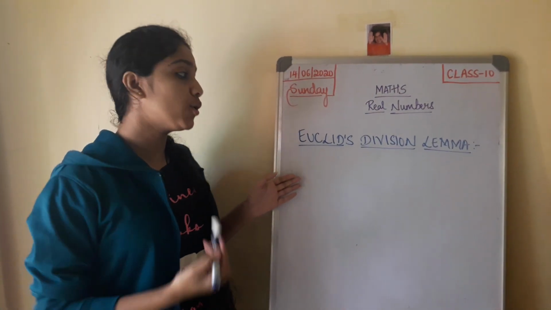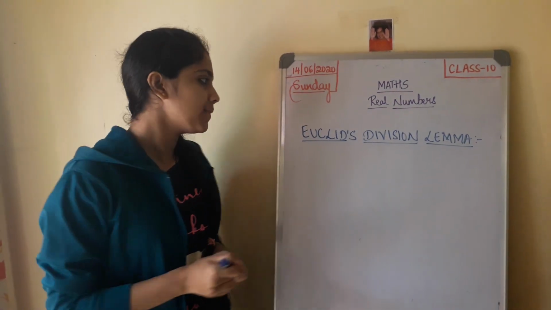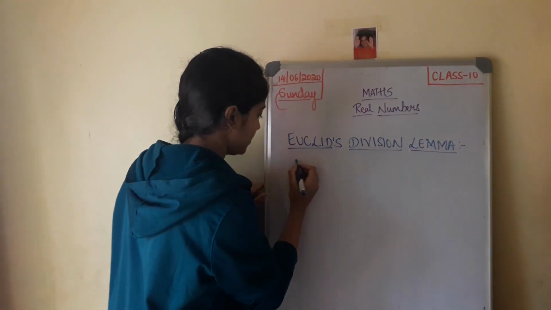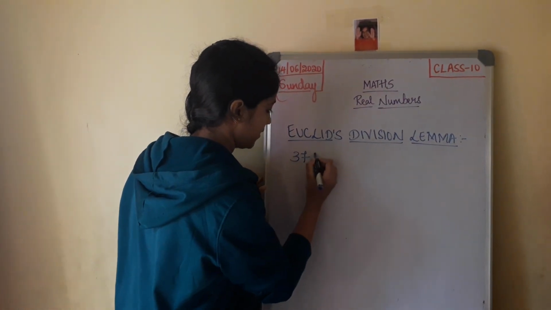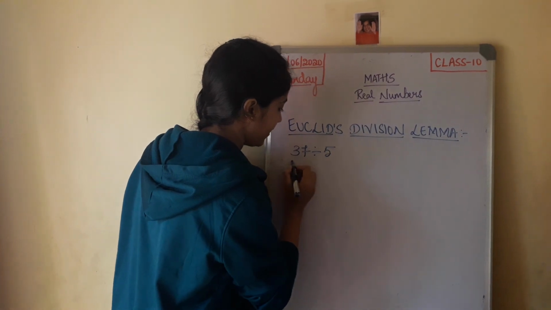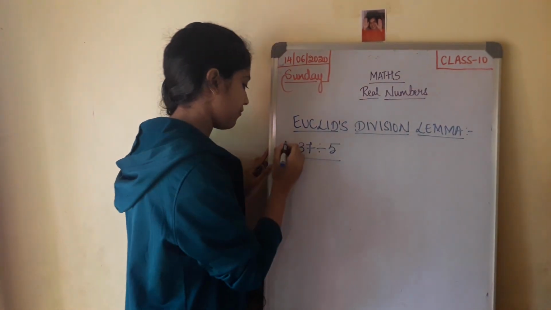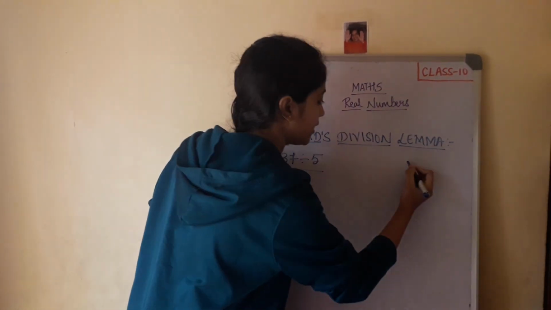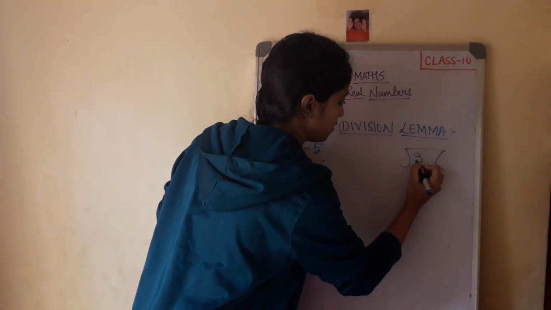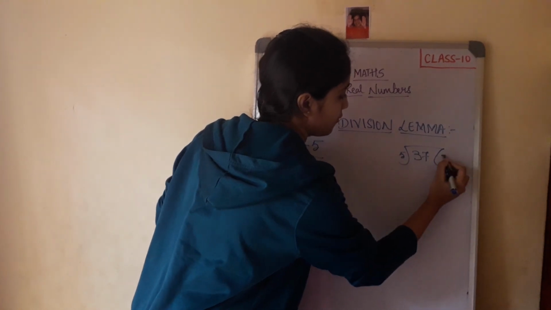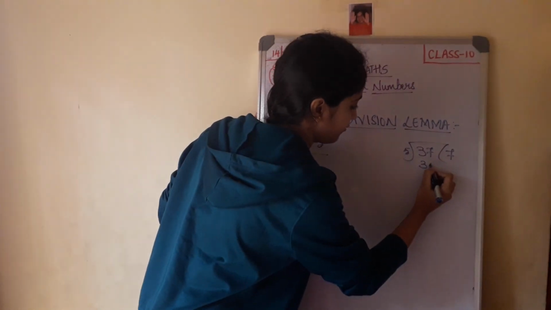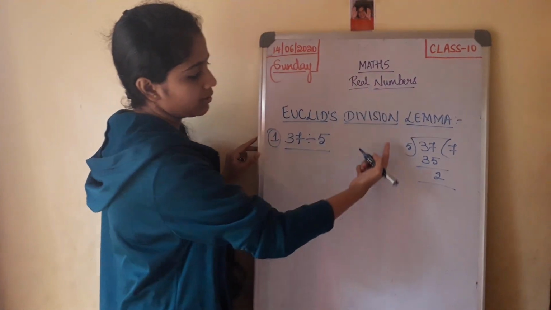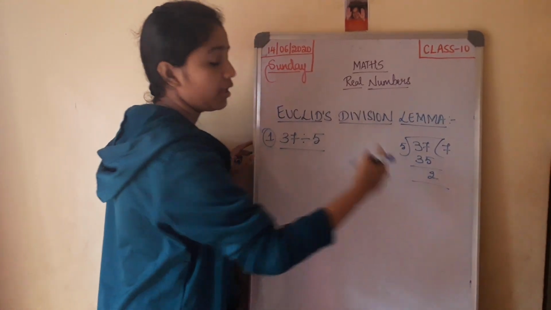Next concept is Euclid's division lemma. So, this is a new term, Euclid's division lemma. First, let's take a simple example, that is divide 37 by 5. You follow the long division process. 5 multiplied by 7 gives me 35 and 2 is the remainder. So, this is what we do in the long division process.